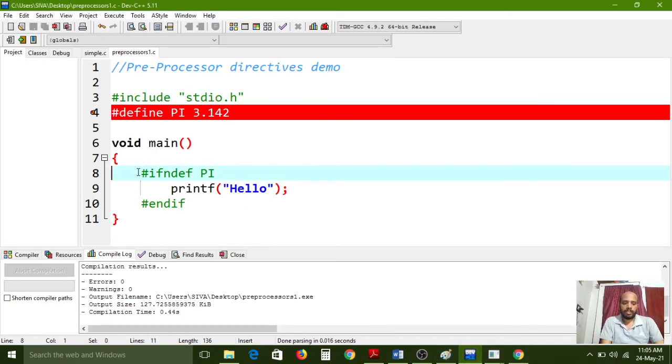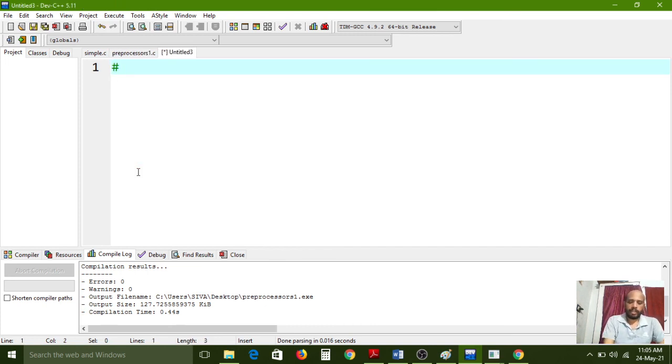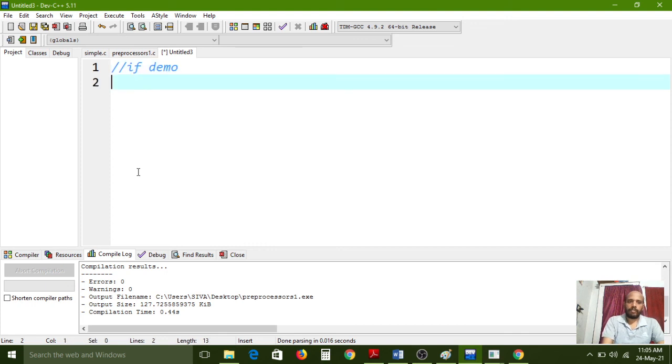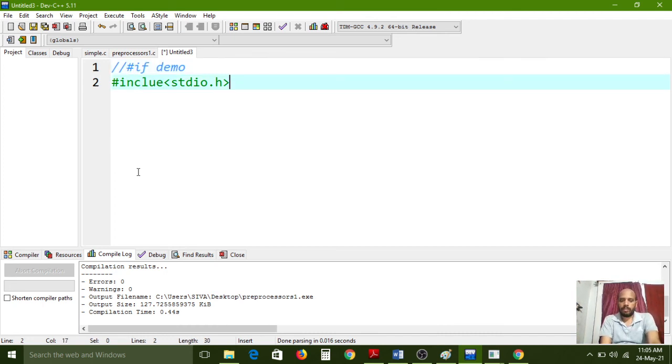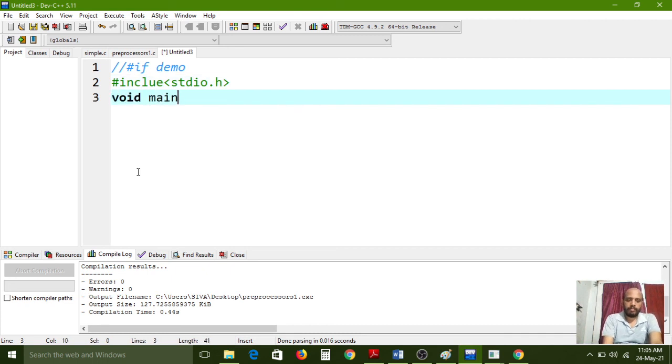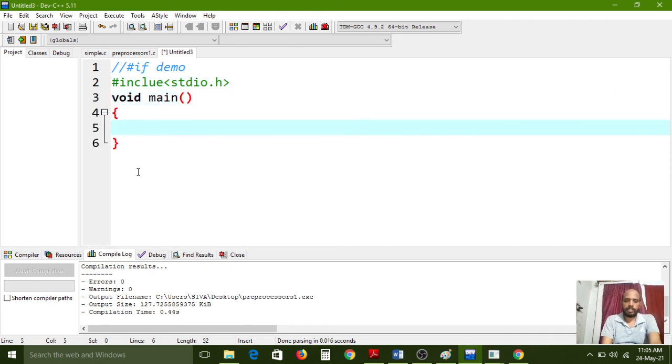Here I am just creating one more file. #if demo. Okay, #include <stdio.h>, then #if demo, this one, and after that void main(), opening and closing brackets, and #if.